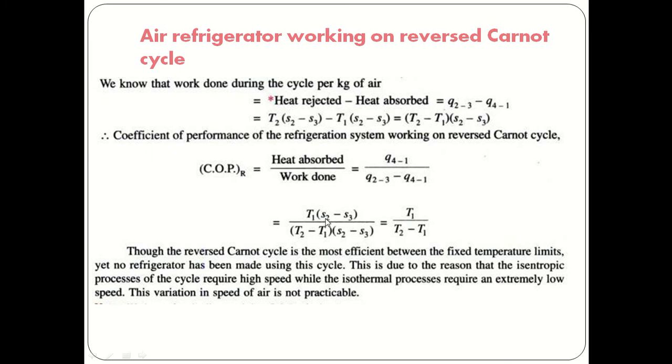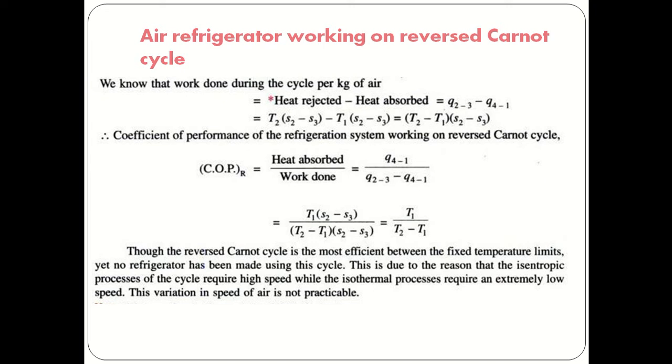After substituting and solving, the COP of a refrigerator working on the reverse Carnot cycle is equal to T1 divided by T2 minus T1. These temperatures are in Kelvin, that is, absolute temperatures.